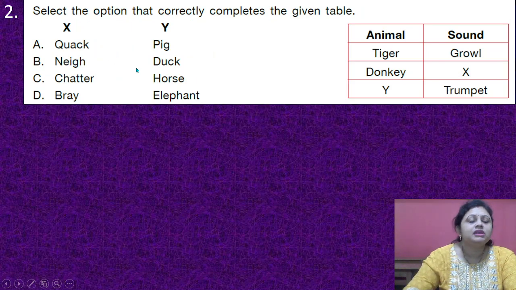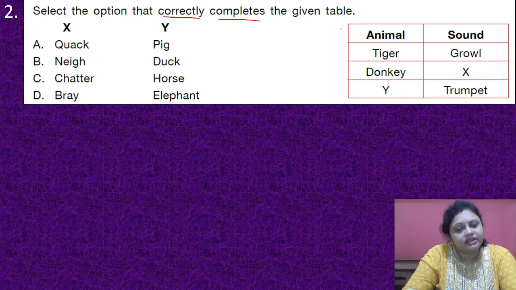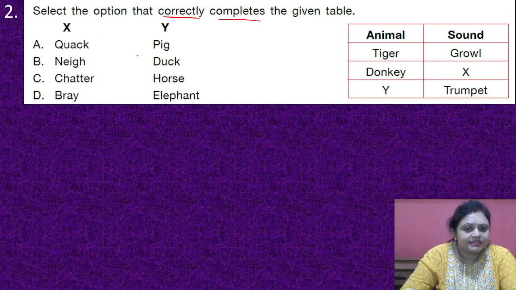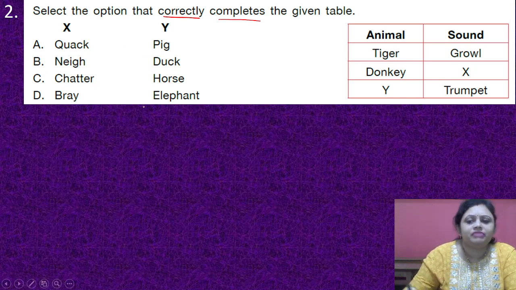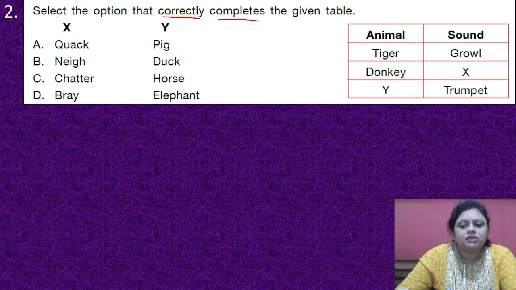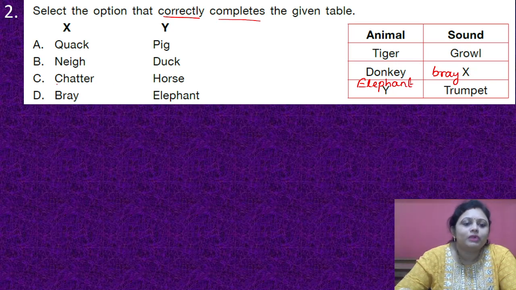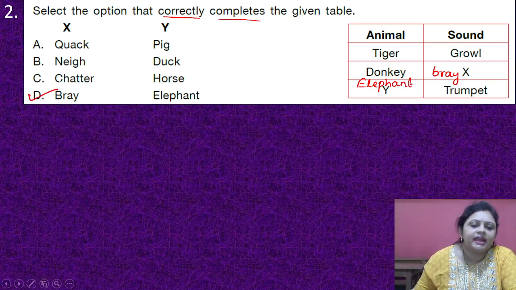Coming to the next question, select the option that correctly completes the given table. Animal, sound: tiger, growl; donkey, X; Y, trumpet. And the options for X and Y are A. Quack, pig. B. Me, duck. C. Chatter, horse. D. Bray, elephant. So tiger, it growls. Donkey, it brays. And which animal trumpets? It is the elephant which trumpets. So what is the correct answer? That is option D, bray and elephant.